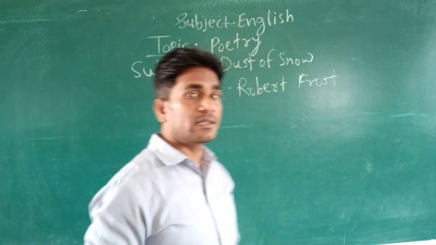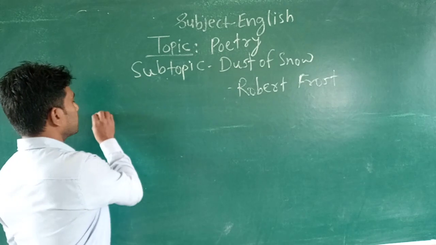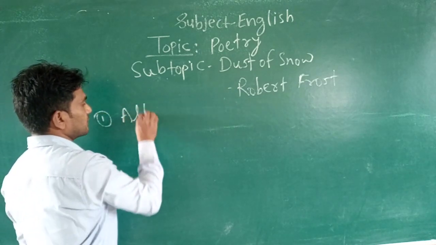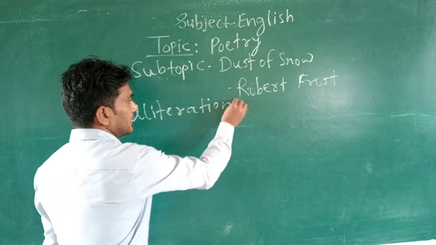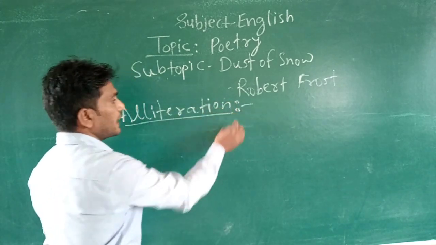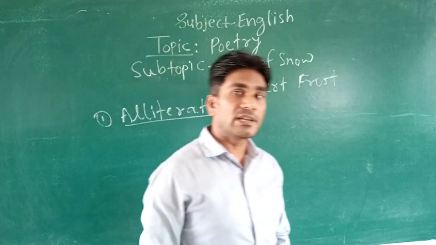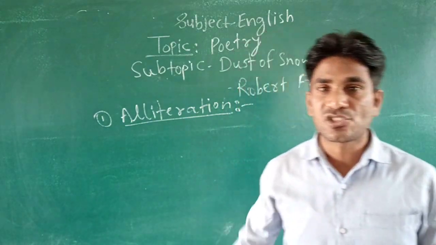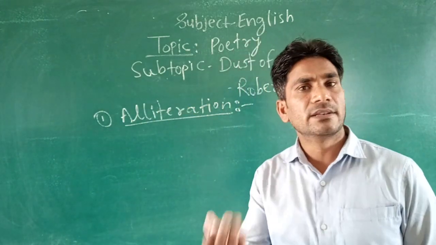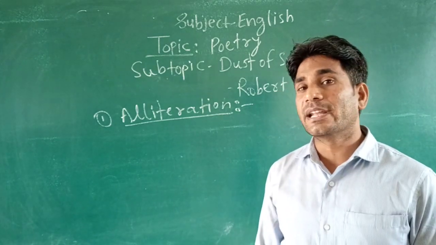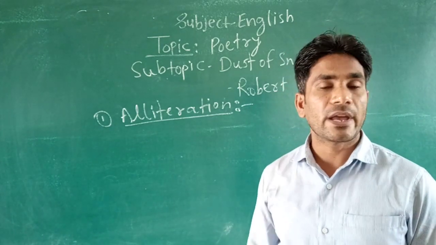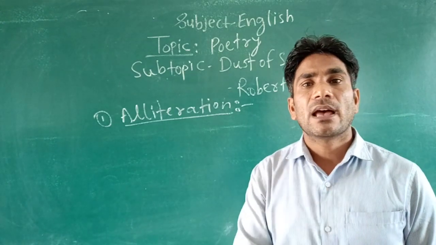So first of all, look at what we are going to see. The first one is alliteration. You will see in this poem the poet has used this poetic device, the figure of speech alliteration, and in our previous classes we have already learnt what alliteration is.